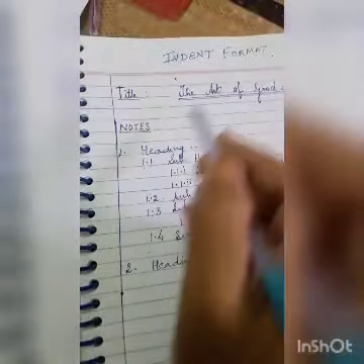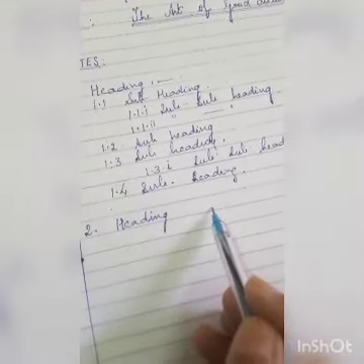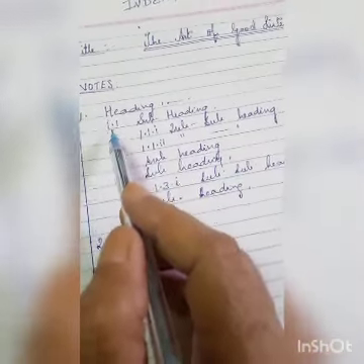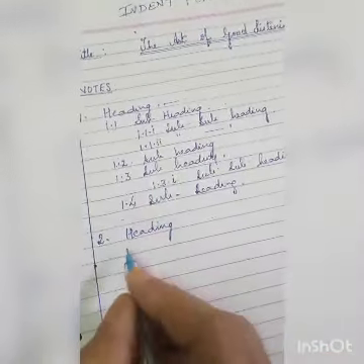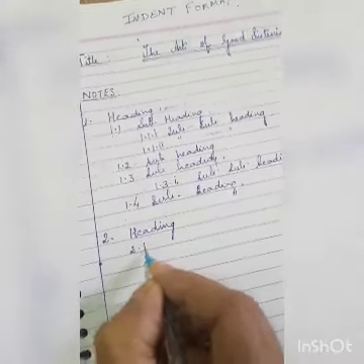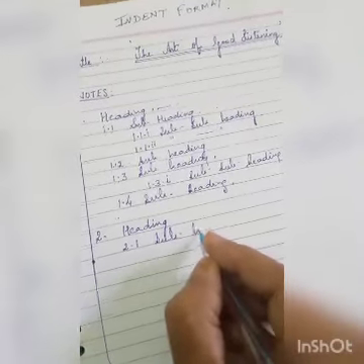Whatever the topic is, or whatever the heading is there. Causes of that problem. So you have written here causes. Now again the same way you have to follow this. You have to come down. This would be considered as 2.1. That would be known as the subheading.